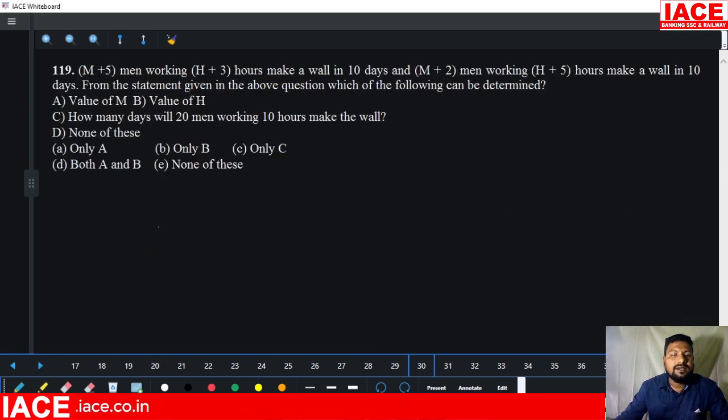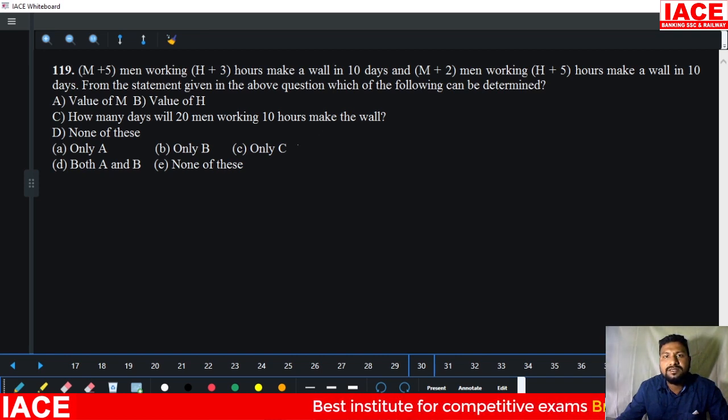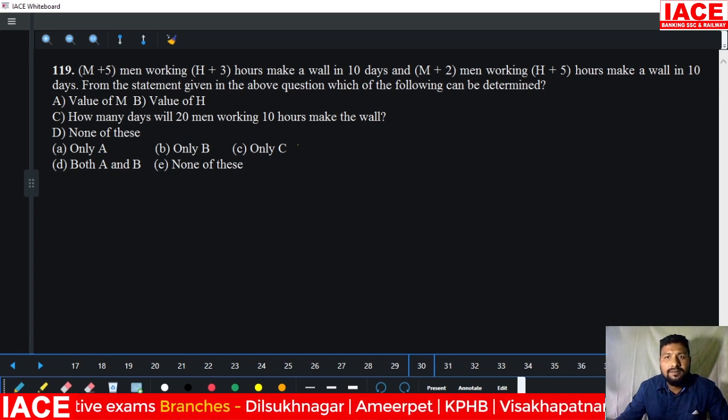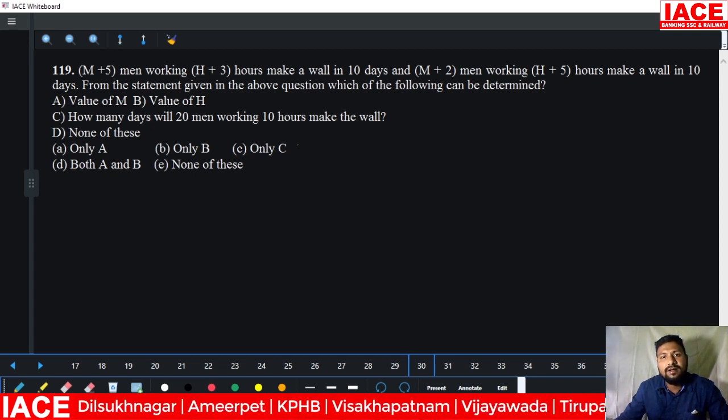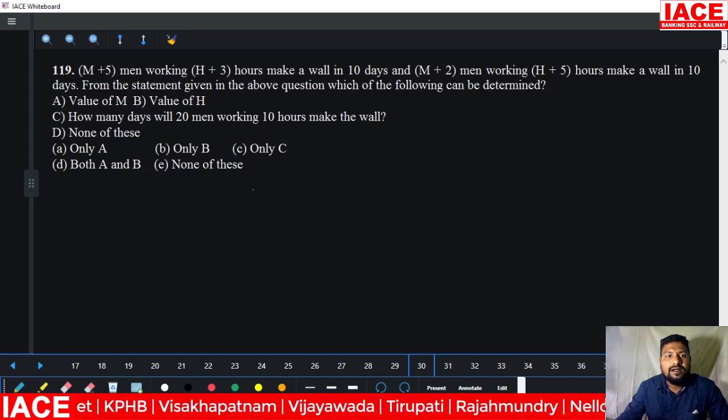Next, m plus 5 men working h plus 3 hours take 10 days to build a wall, m plus 2 men working h plus 5 hours take 10 days to build the wall. If you are applying m1 d1 h1 is equal to m2 d2 h2, you have two unknowns, m and h. You are unable to solve for m and h, so we are unable to find any one value of m and h. That means the option is none of these.